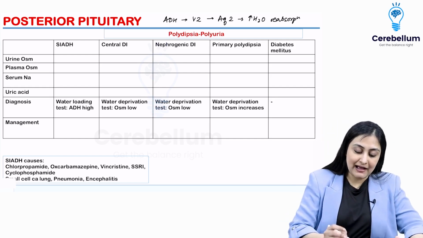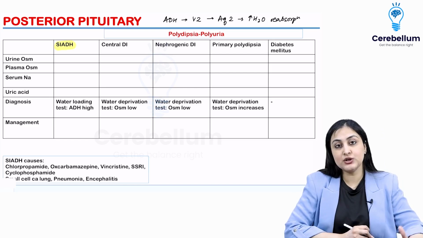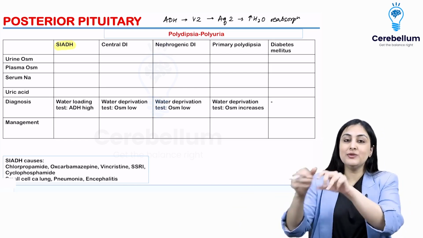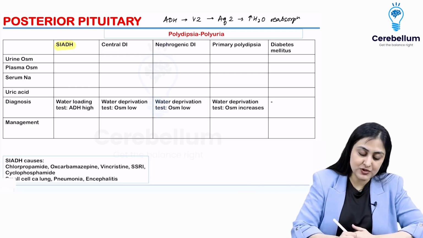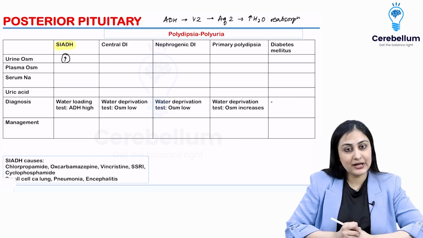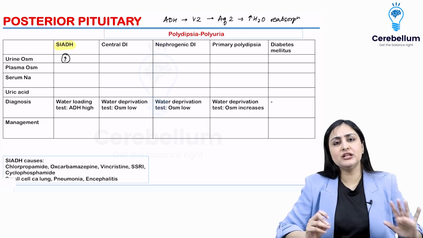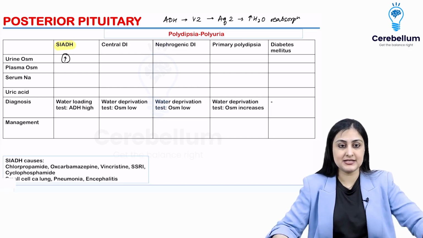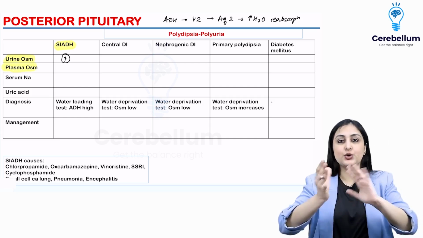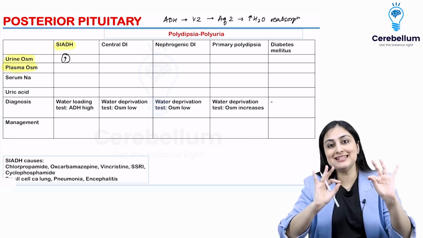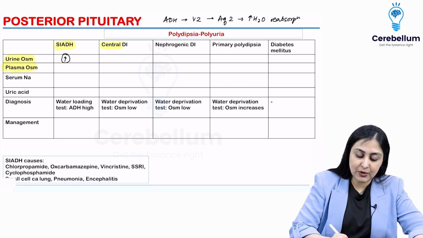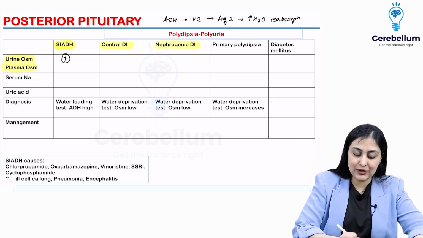So when I have SIADH because of certain causes, when I have increased ADH, does it make sense? Too much water is reabsorbed. So what happens to urine osmolarity? It is going to increase. Fair enough. Once you've gotten this down, everything else is very easy. The trick is urine and plasma osmolarity are going to go in opposite directions anytime we are talking about any ADH problem, whether diabetes insipidus or SIADH.